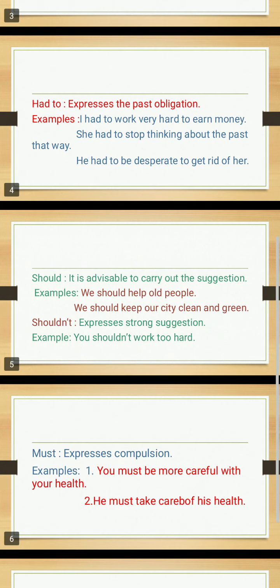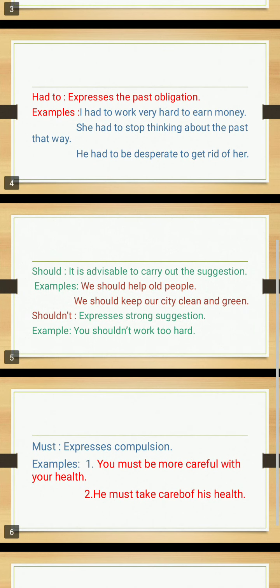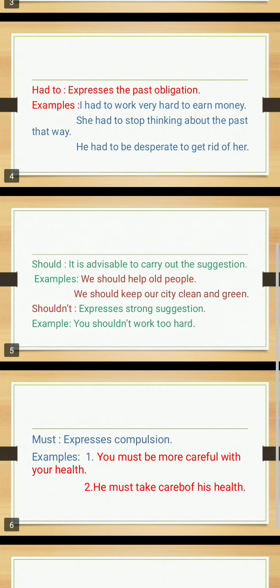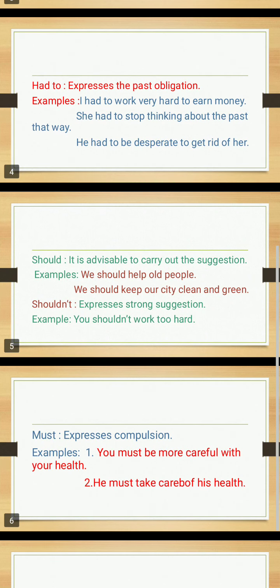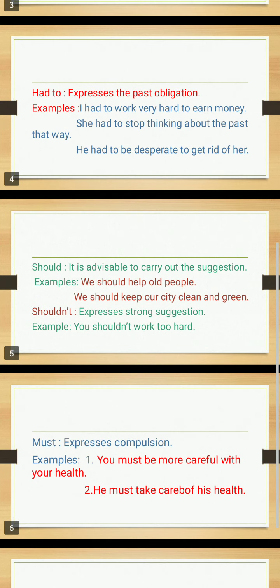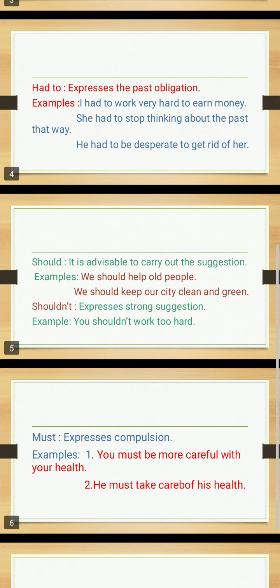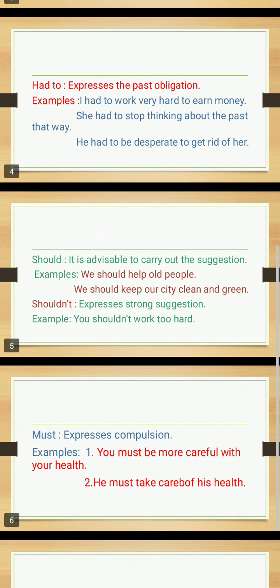So whenever you use this had to, it indicates that it is the past obligation. Remember this. If you use had to in place of have to, the sentence goes wrong. For that reason you should be very clear how has to, have to, or had to are used in present and past. So remember this thing.